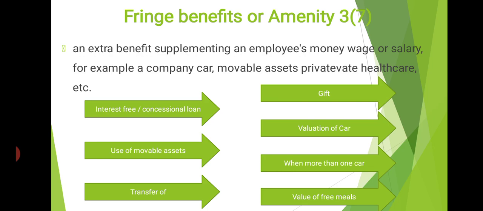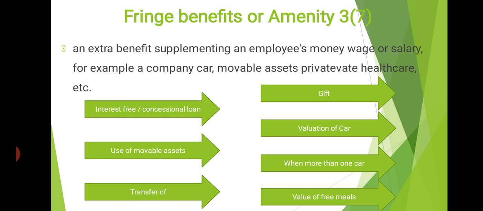When the asset is taken on rent by the employer and is allowed to be used, in such a situation the actual rental charge paid by the employer is the perquisite value. Clear? One more noted point: an asset used by the employee for more than 10 years will not be taxable. The next one, there is a spelling mistake: transfer of movable asset.